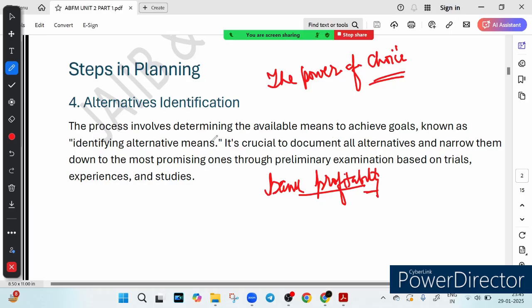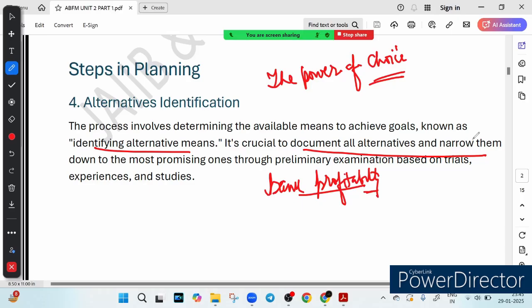You can say that identifying alternatives means it is crucial to document all alternatives. I've just provided you an example. Suppose you want to increase your bank profitability. Can you do it in just one way? No, it is not possible. Here are multiple options. Either you introduce a high yield saving account, or you offer a low interest loan to attract more customers, or you launch a fintech partnership for digital banking.